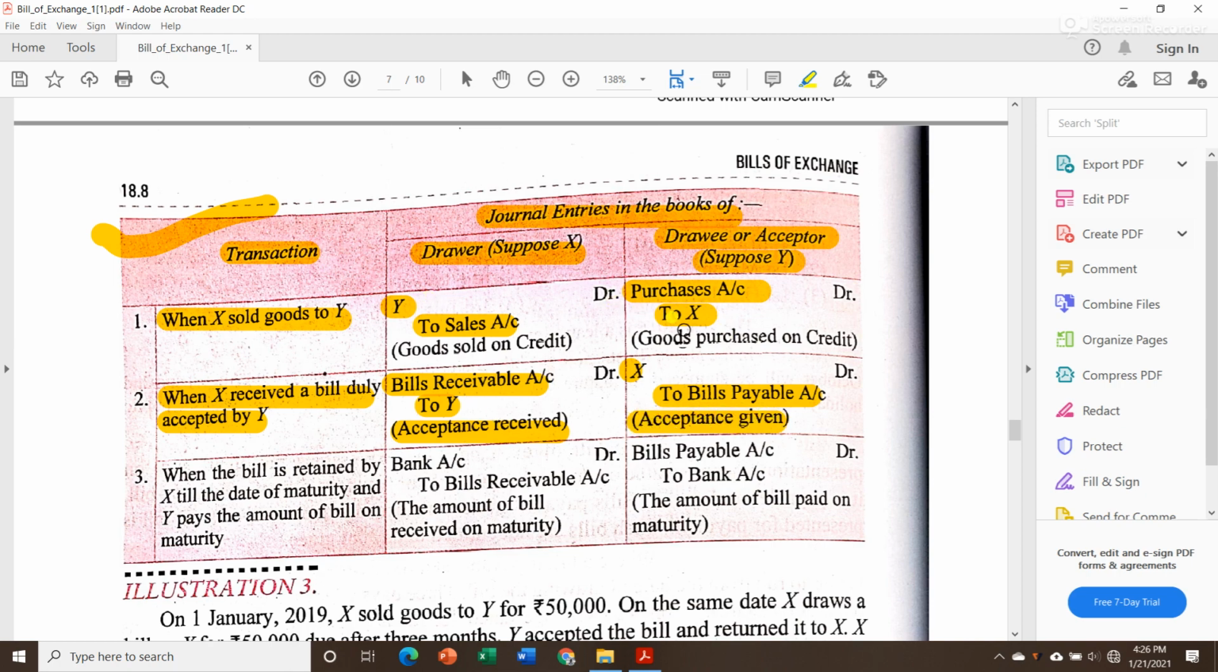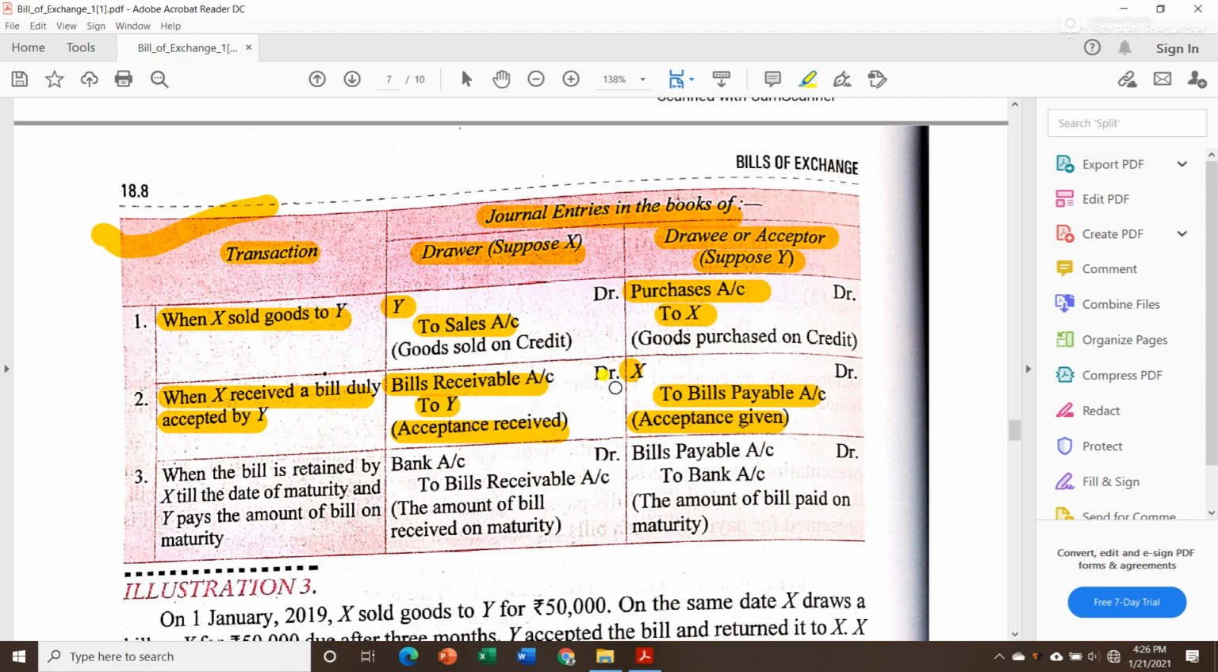Either you can understand these transactions and journal entries, or you can learn them by heart. I will recommend that you try to understand them. It's a little bit confusing, but try to understand the transactions and their journal entries. Because in the exam they will not ask you the exact question from your textbook. They will give questions from somewhere else. So in accountancy it is very important for you to clear your concepts.